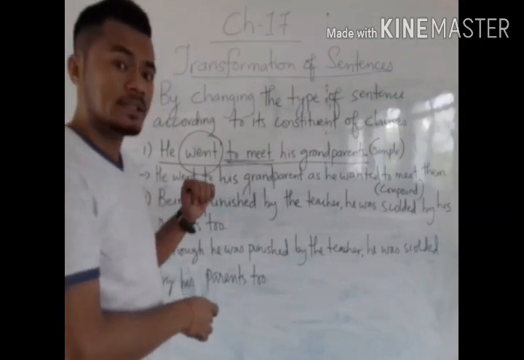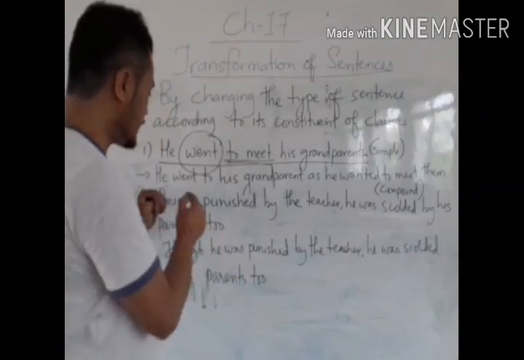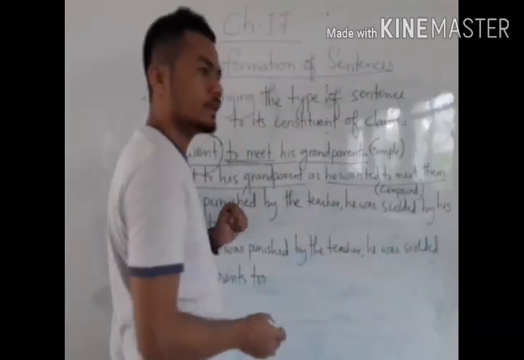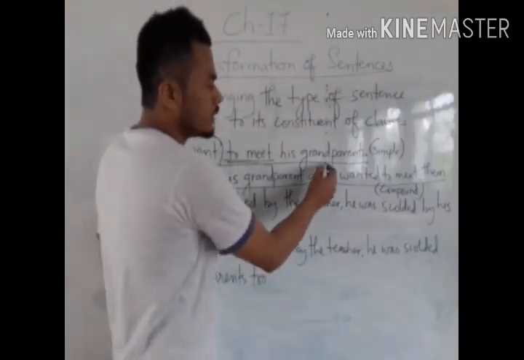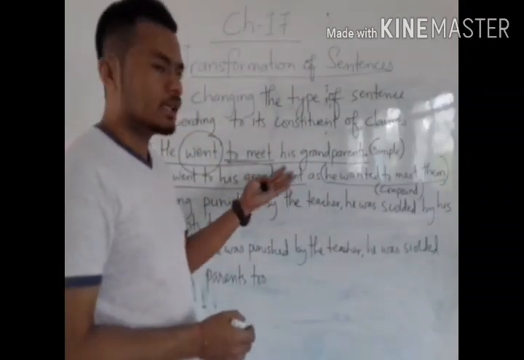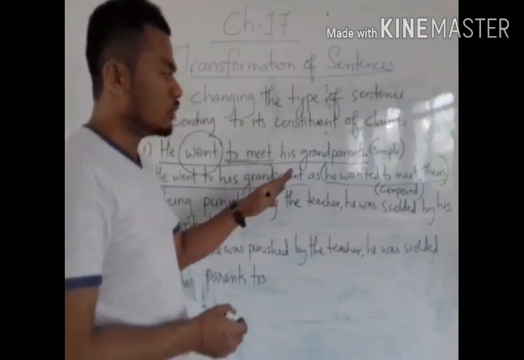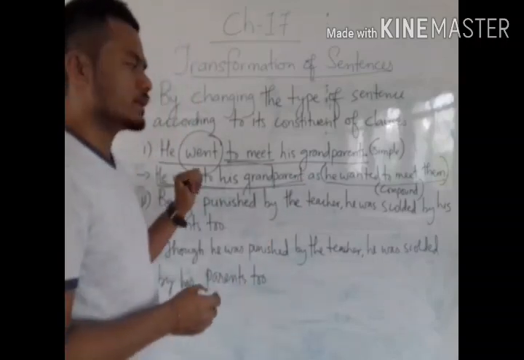Now if I change it into a compound sentence: he went to meet his grandparents as he wanted to meet them. He wanted to meet them is another independent clause. If we read it, it gives us a meaningful sense. So this is an independent clause, and this is also an independent clause: he went to meet his grandparents.